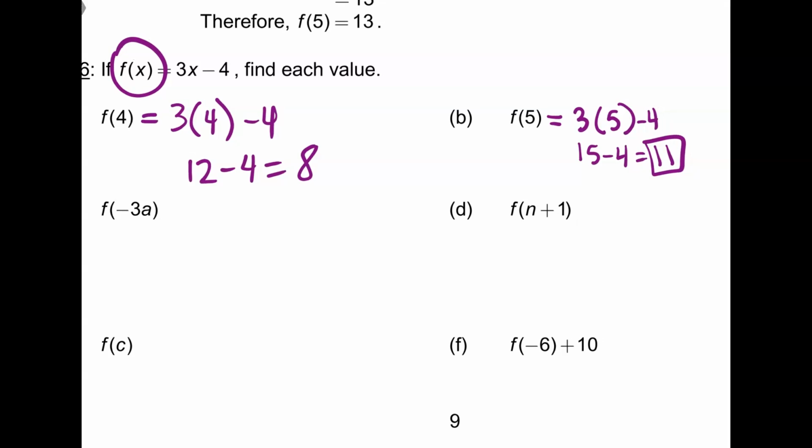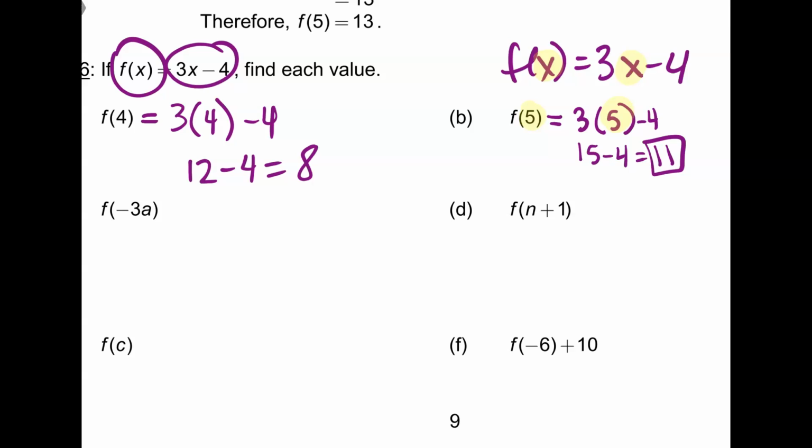How did you get 3? I'm plugging it into this equation. I didn't put 3 for x. So f of x is 3x minus 4. If I do f of 5, everywhere there was an x, I put a 5.